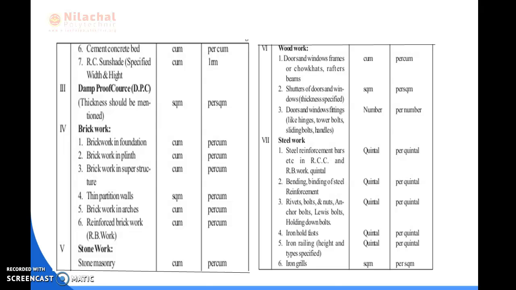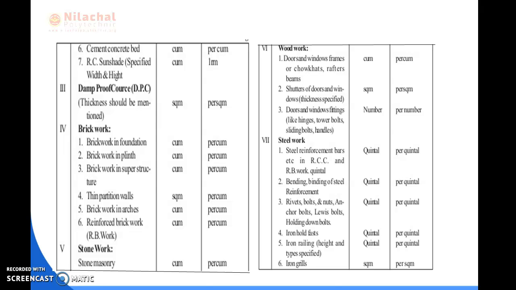Then woodwork, door and window frames or chowkat, rafters, beams, etc., we consider as cubic. Unit of payment is also per cubic. Shutters of doors and windows, thickness is already specified in this case, so the unit is square meter. Only length and height are considered. The mode of payment is per square meter.